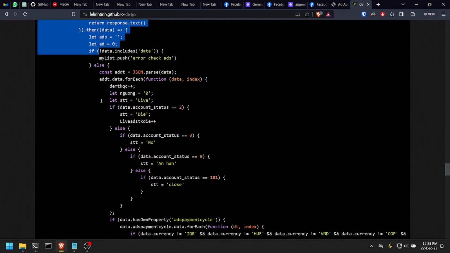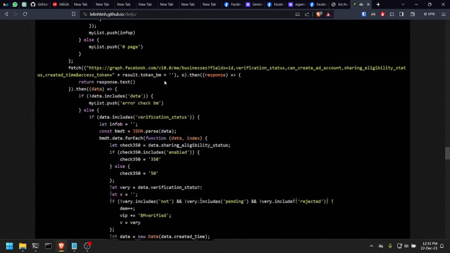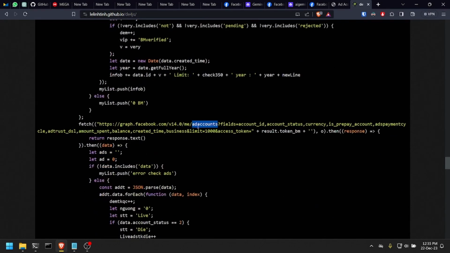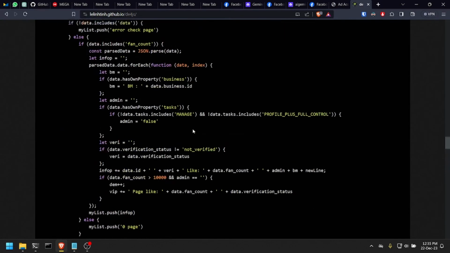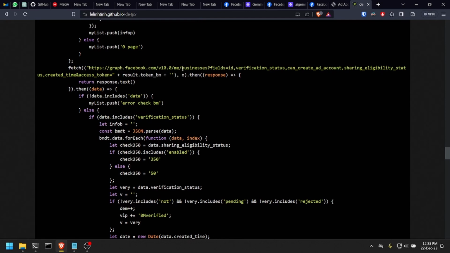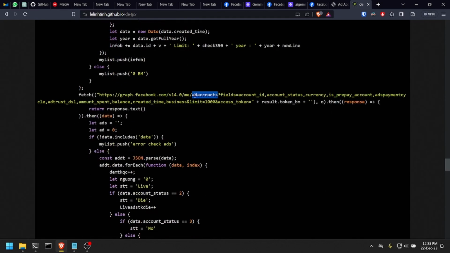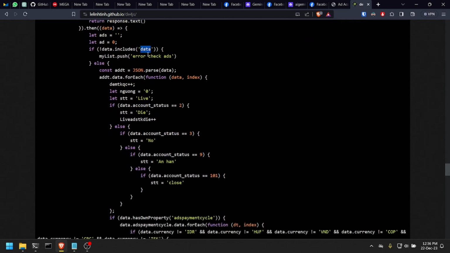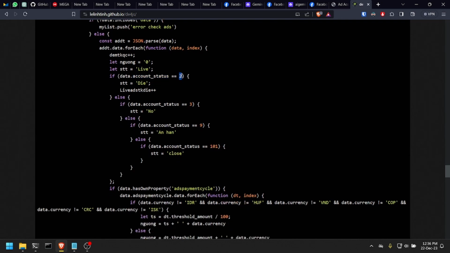And we have the third block of code, which is similar to the one before, but the endpoint is now for ad accounts. So the first one gets information about the pages that you can manage. The second one verifies if you have a business profile, and this third one verifies if you have an ad account, and it gets these fields here. So it checks if you have an ad account, and if you do, it checks this account status here, which is an integer number, and if the status is 2, it will update this STT variable, which I guess stands for status.